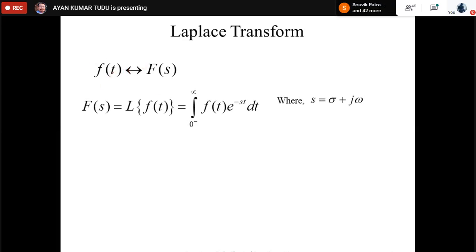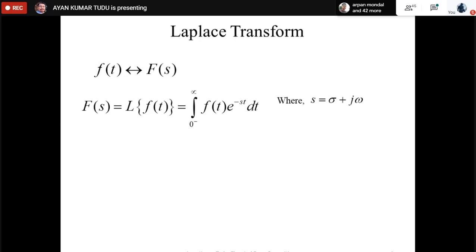So what is the expression for this F(s)? This is L, which is Laplace transform. The Laplace transform of f(t) is the integral from 0 negative to infinity of f(t) e to the power minus st dt, where s is sigma plus j omega, the complex frequency that we will talk about in detail in later classes. Sigma is the real part of s and omega is the imaginary part of s.